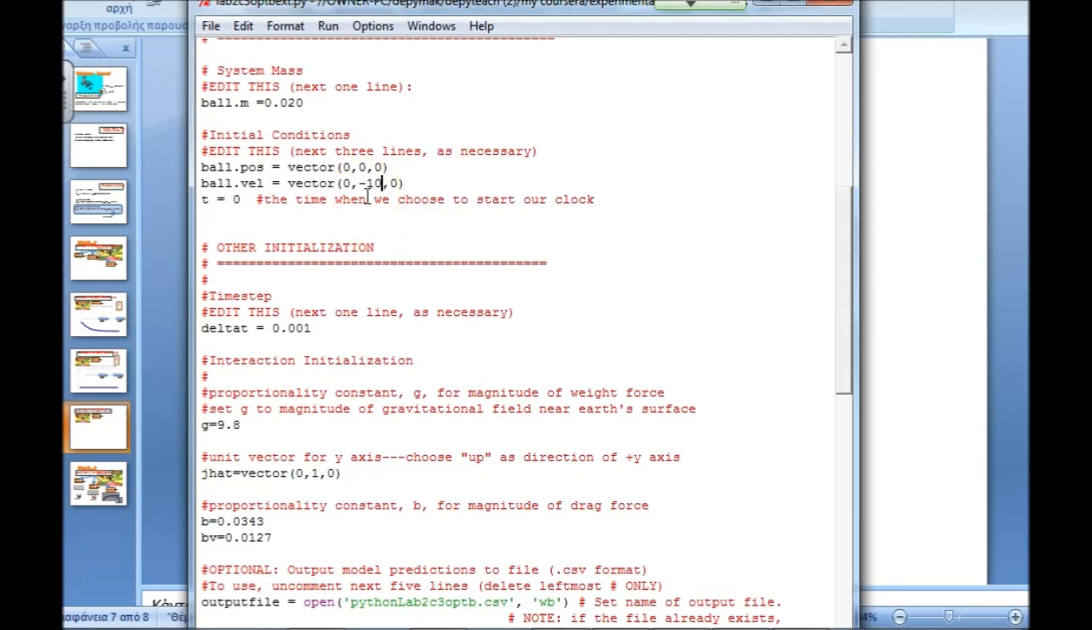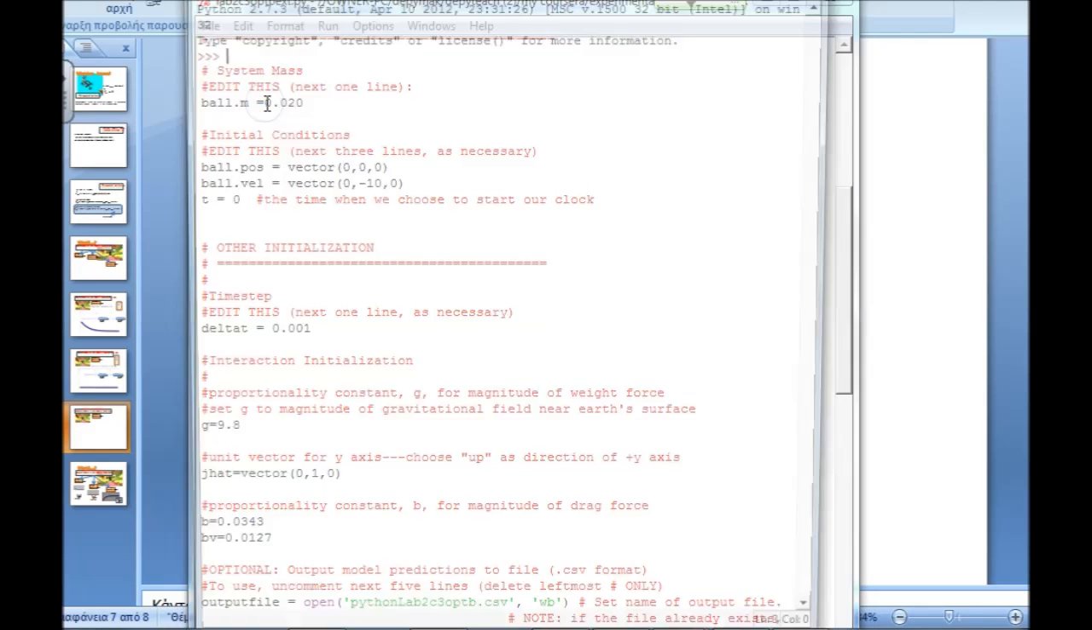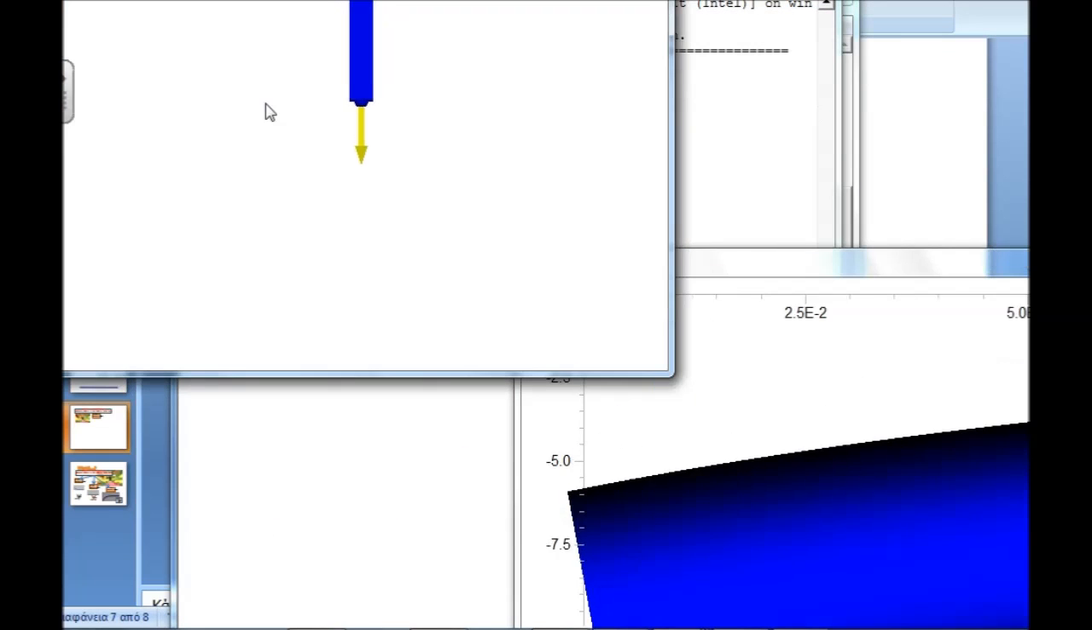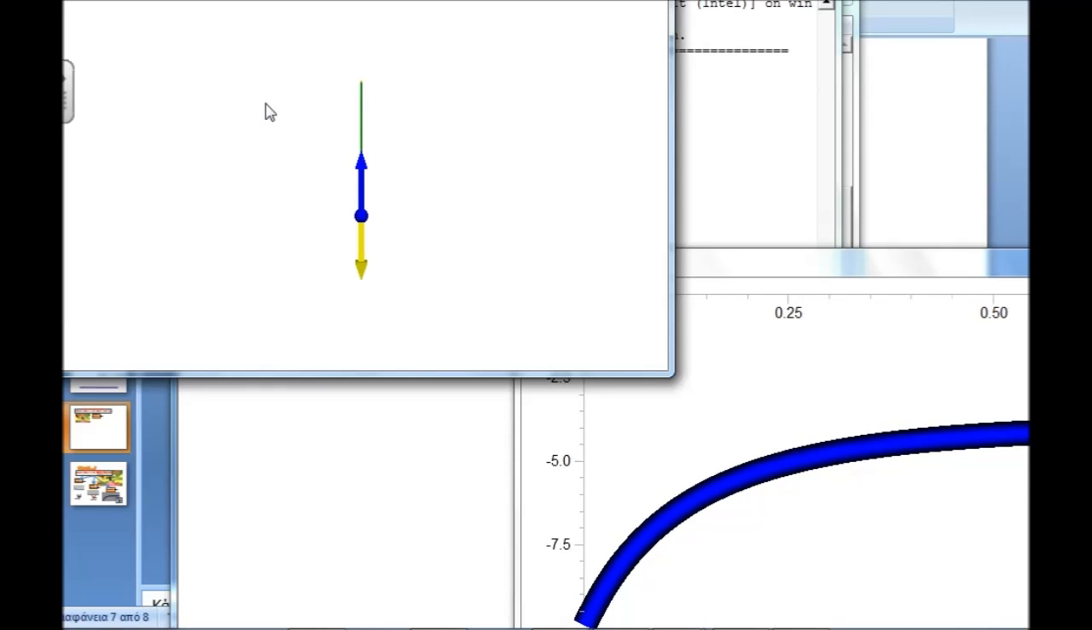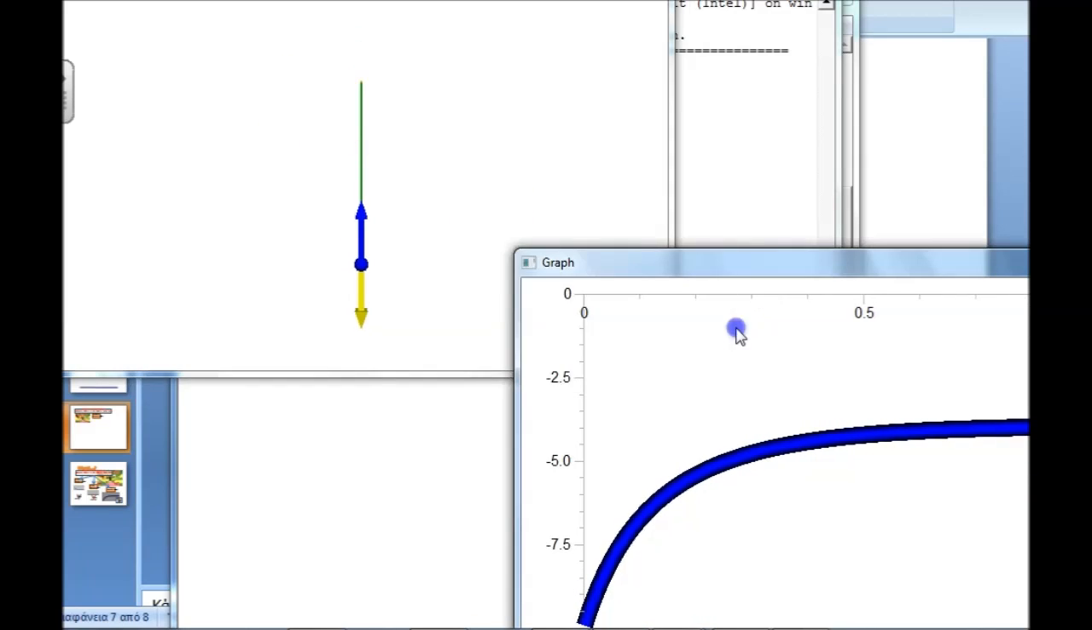Initial velocity y component minus 10. Let's run our program to find out what happens. Wow, drag force initially is greater than the weight. Finally, it is equal to the weight.